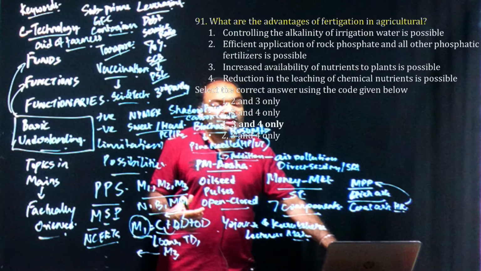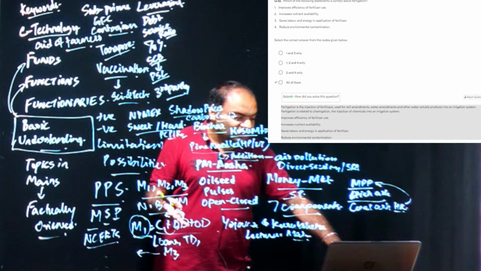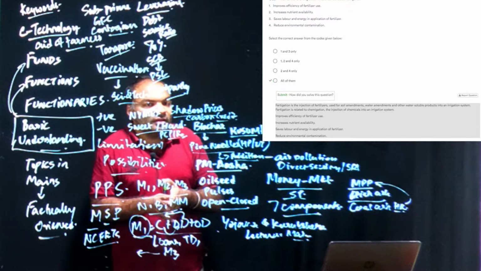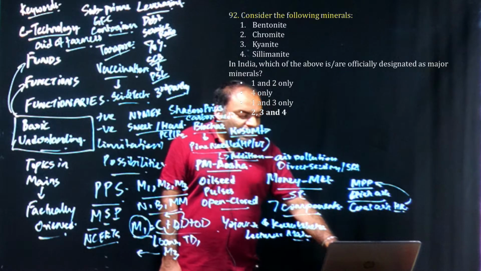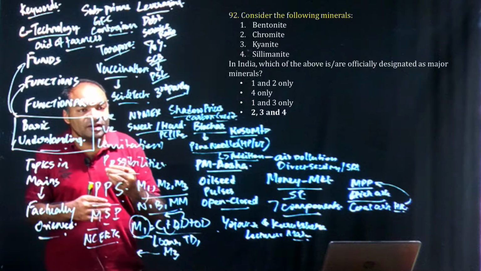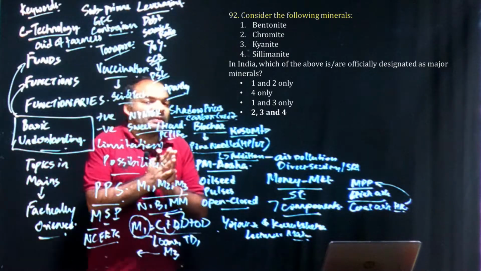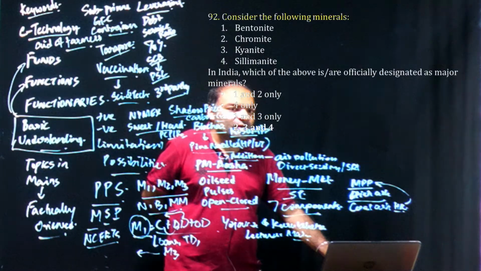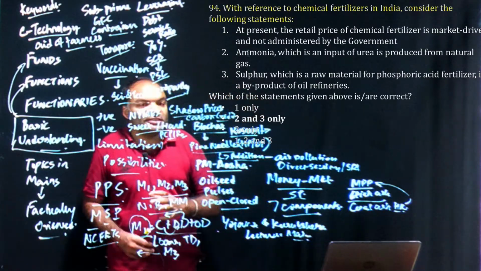Again, fertigation was clearly covered as part of fertigation and fumigation measures. We even asked a question on fertigation in your prelims test series, about effective use of fertilizers, increase in effectiveness, decrease in eutrophication, etc. Then again, the major and minor minerals concept was covered in class. This is a very tough question because you need to know the exact list. Although we did not cover the list this time, we gave you a concept of what is major and what is minor as part of your economics test series. Then lastly, we talked about pricing of fertilizer products.